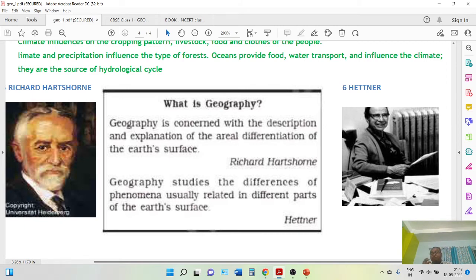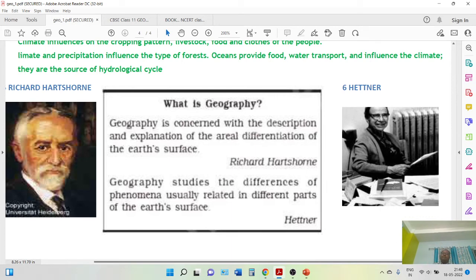We explain and understand the different issues in an area. Secondly, Hettner used to say that geography studies the differences of phenomena usually related in different parts of the earth. We will understand different factors, different phenomena in different parts of the earth.